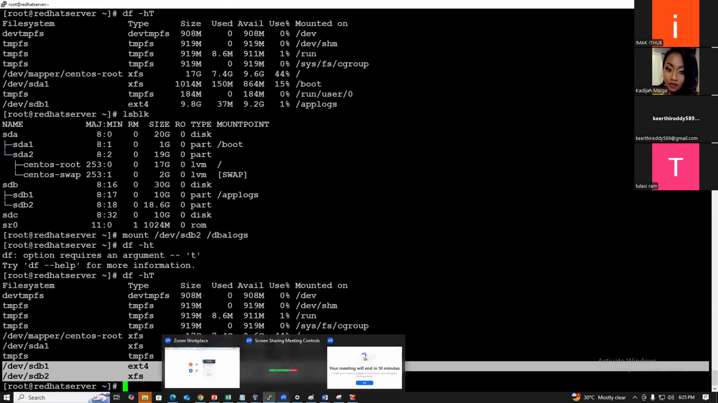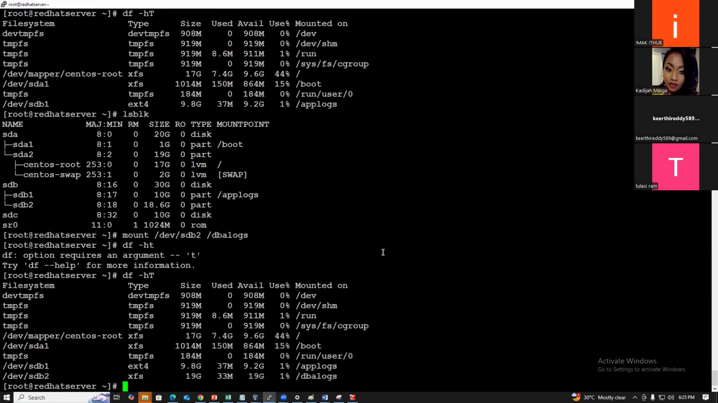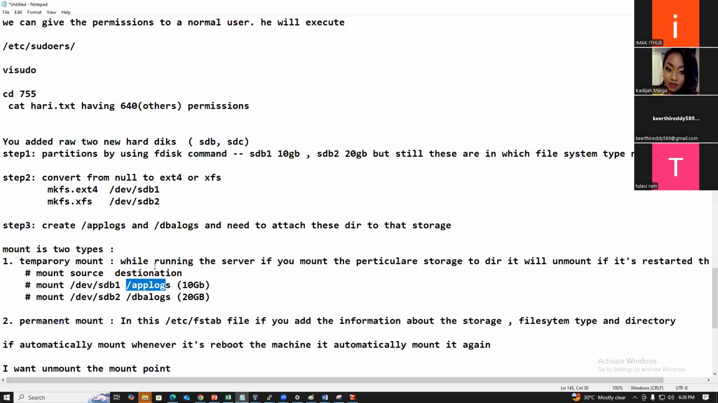Now you understood? This is a temporary mount. Now I am going to reboot the machine with init 6. If you reboot the machine, will the mount points mount again or not? While the server is running, if you mount the particular storage to the directory, it will